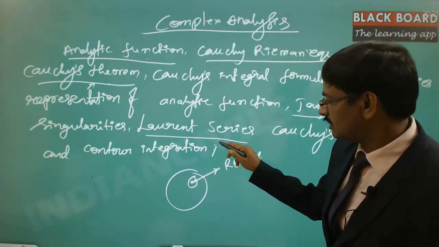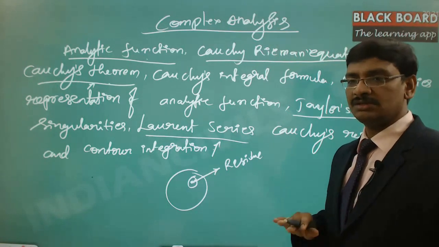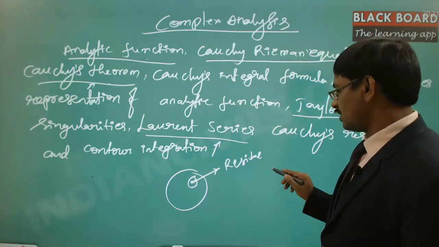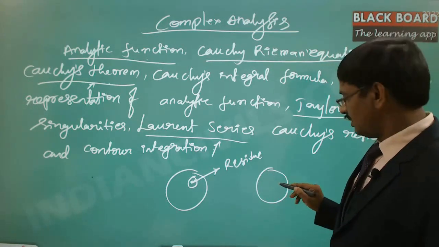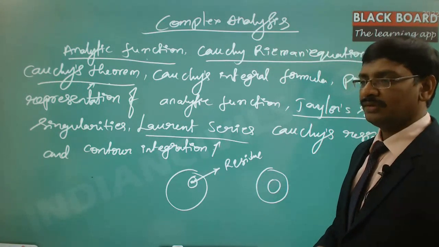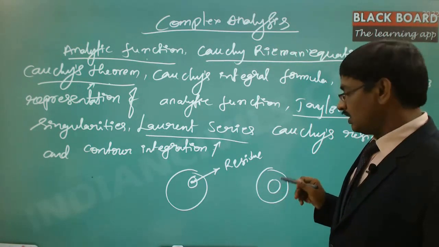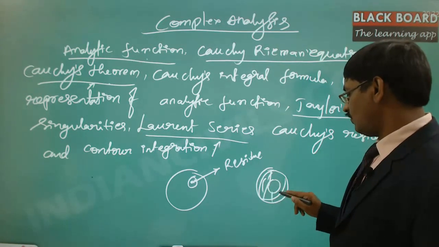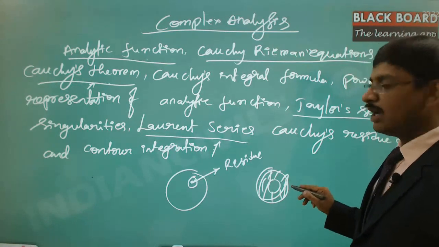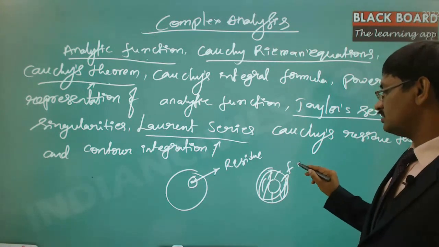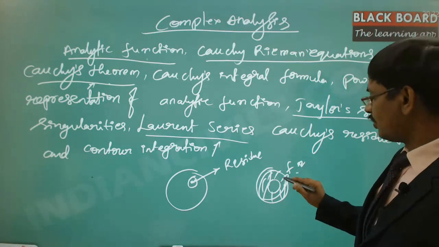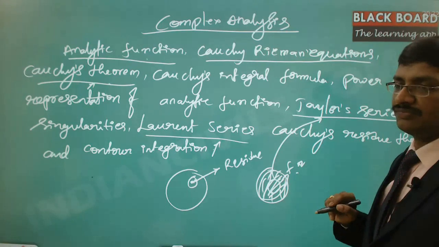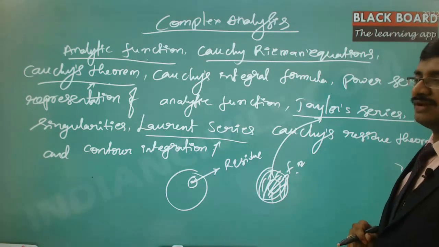This Laurent series is only in the complex analysis, that is not there in the real analysis, because of the singularities. Suppose the derivative exists within this particular region except for this particular point. In such cases, you will be analyzing the function within this region where the function is analytic, hence you will be able to expand the function within this region as a Laurent series. Suppose the function is analytic in the entire region, you will be able to expand with the help of the Taylor's expansion. So these are called the power series representation of the analytic function.